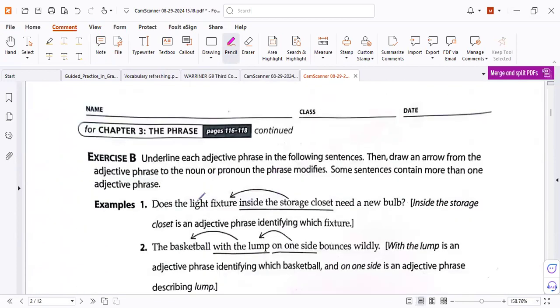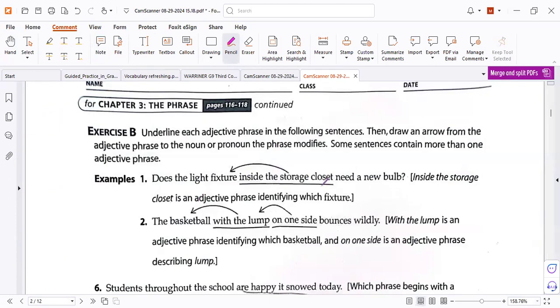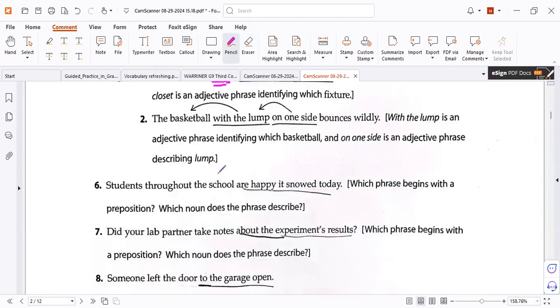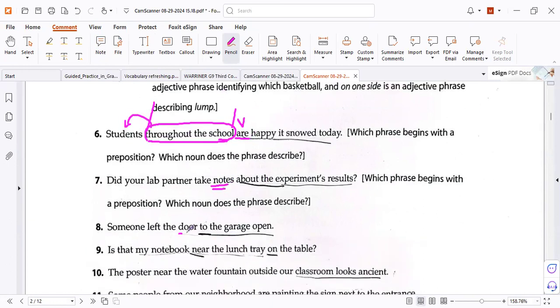But this is a phrase that modifies a noun, so we call it an adjective phrase because it modifies a noun. How about this? This is not the phrase. This is the phrase because it starts with a preposition, and then you stop here because you found the verb. That phrase modifies the noun before, the same as you did, modifies notes. Here it modifies door.